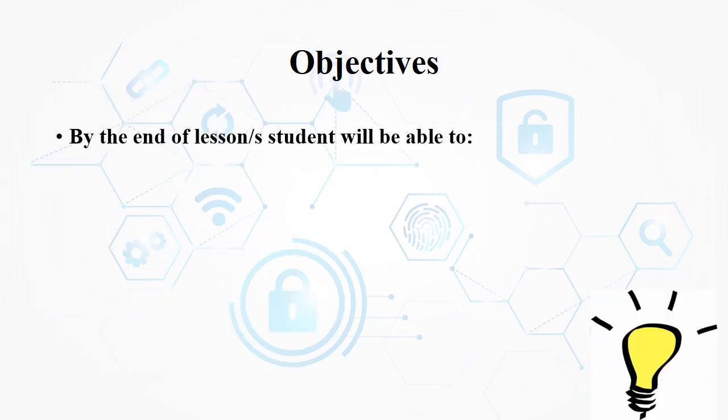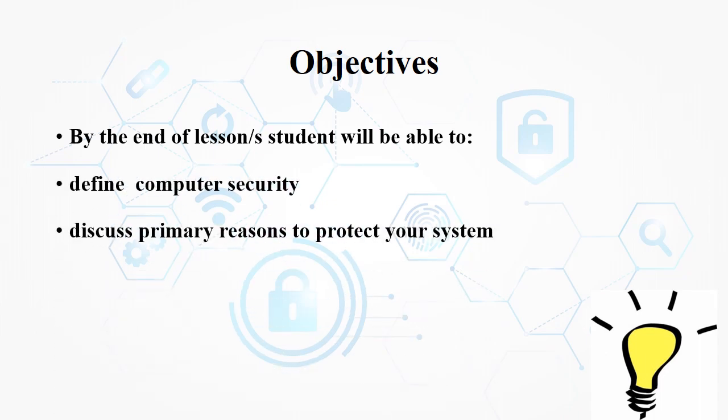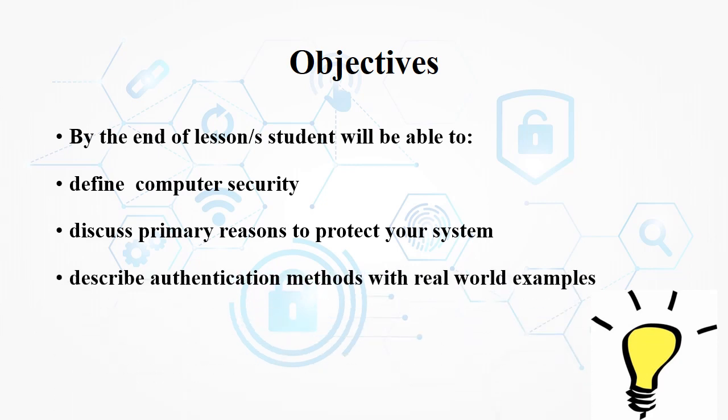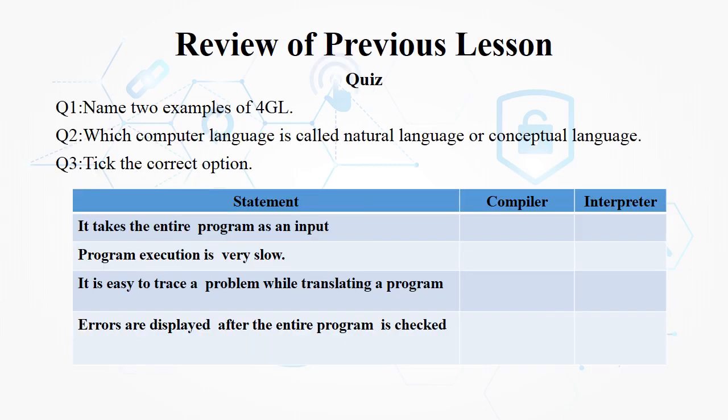Now we are moving to the objectives for today's class. By the end of the lesson, you will be able to define computer security, discuss primary reasons to protect your system, and describe authentication methods with real world examples.